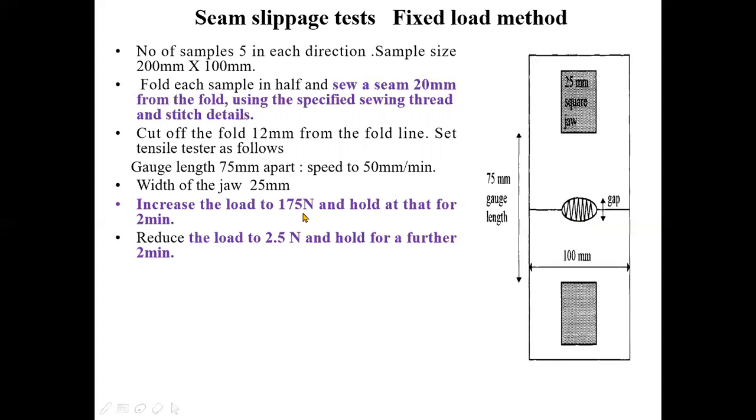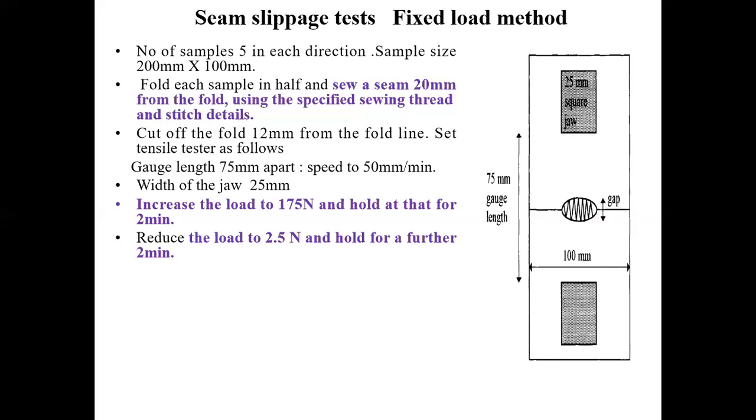Increase the load to 175 Newton and hold at that point for 2 minutes. That means gradually you have to increase the load, and the moment 175 Newton is reached, you have to stop the application of load and hold the sample for 2 minutes. That means the sample should be under 175 Newton for 2 minutes.